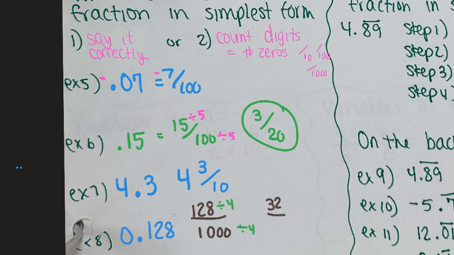I end up with 32 in the numerator, 250 in the denominator. Well, they're both even, so I obviously did not pick the largest one. Let's go 2 again. 16 and 125. 16 is even, but 125 is not. 5 can go into this one, but 5 can't go into that one, so I'm feeling like we're done. 16 over 125.